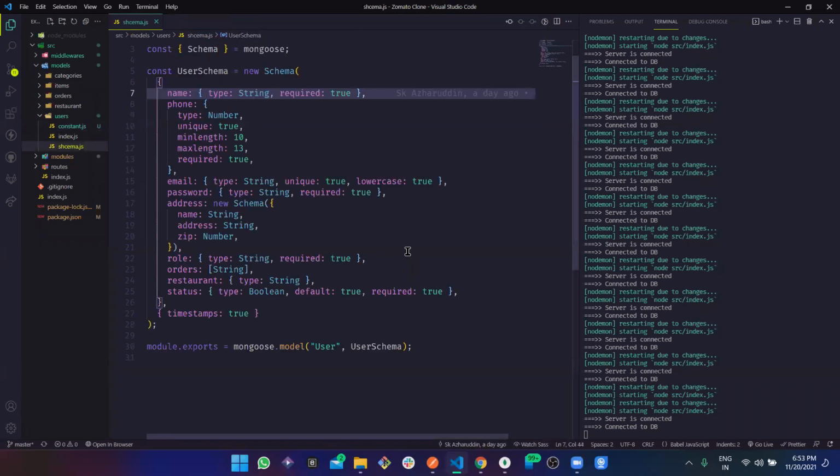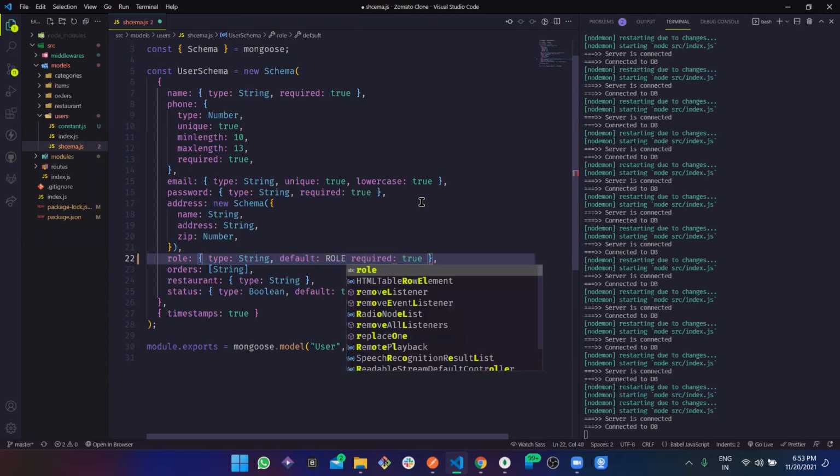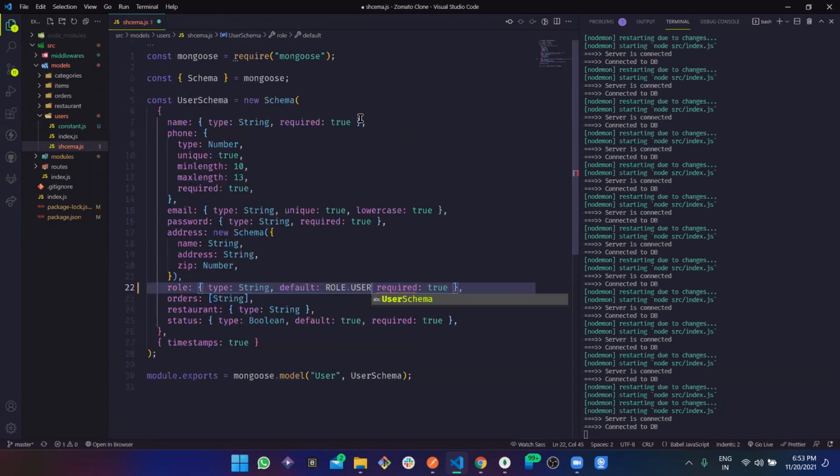Again, we are going to discuss this, because here the type should be string. The first thing it takes is the default one. Suppose the person is not sending anything for role, then role.user should be the default one.